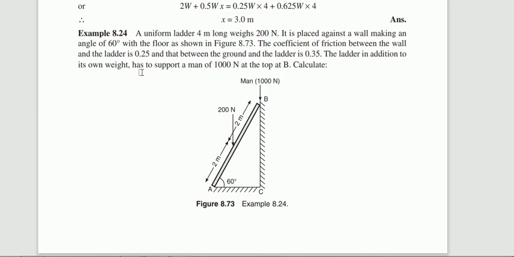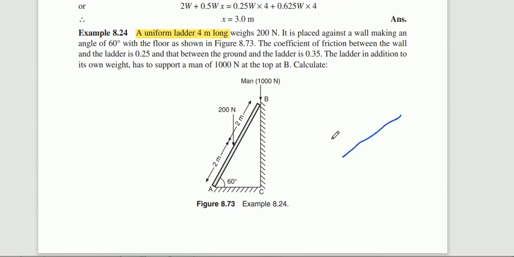So what is given? A uniform ladder is there, 4 meter long. The length of this ladder is 4 meter. And its weight is 200 Newton. That is the self weight of this ladder. It is placed against the wall, making an angle of 60 degree with respect to the floor as shown in the figure. We cannot place it horizontally, we must place it at some inclination. That inclination is 60 degree as shown in the figure they have given.